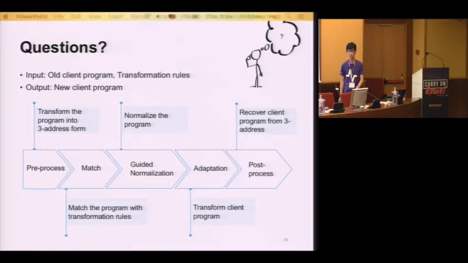Hi. So you showed in your example how this works for applying a single rule, but in practice you will have dozens, if not hundreds of rules. So what I really don't understand is how that works, because every single rule gives you a sort of partial transformation, and then the other ones won't match on that part of the code anymore. And when you are applying one rule, you're restructuring the code to match that rule, so you cannot restructure it to match any other rule at the same time. So how does that work?